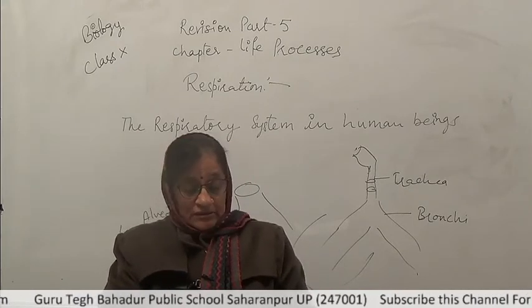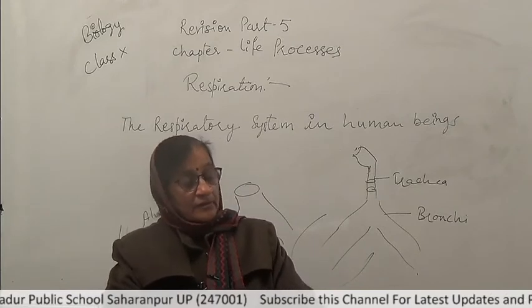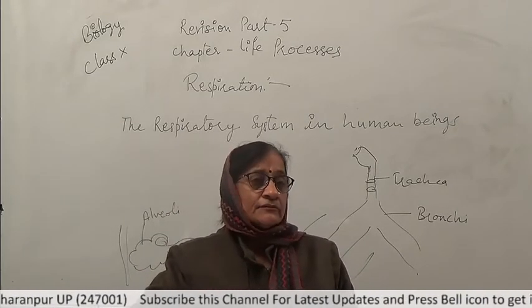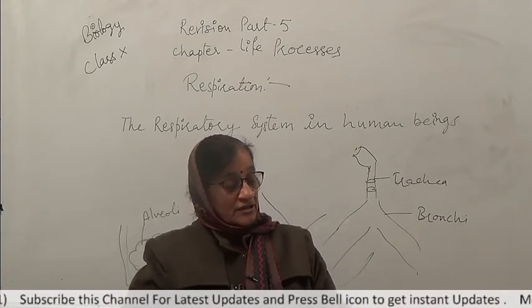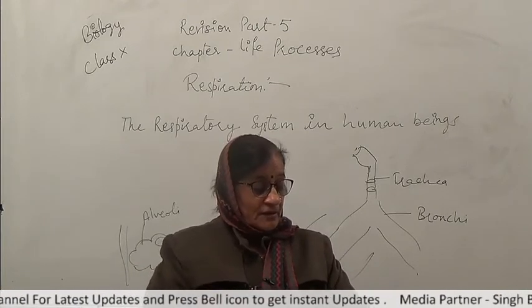So, this is the way by which the air enters our cells and how, in a similar way, it is removed.